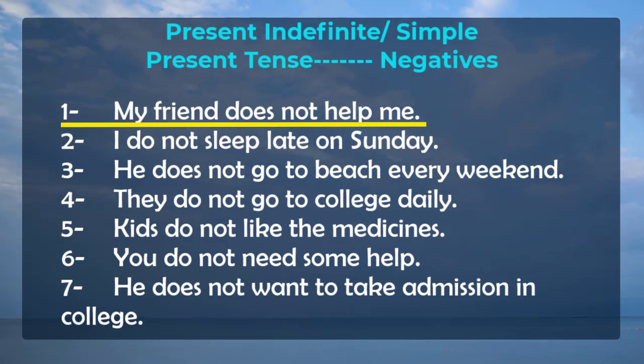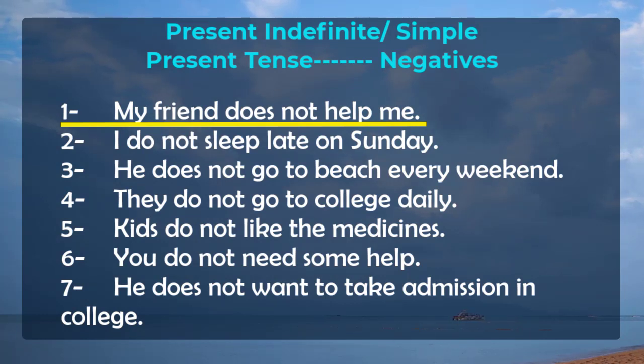We use helps in the verb with my friend, so we put does not here, and when we use does not as a helping verb, we eliminate the s from the verb and we add that s or es in does not. So the sentence is: my friend does not help me.